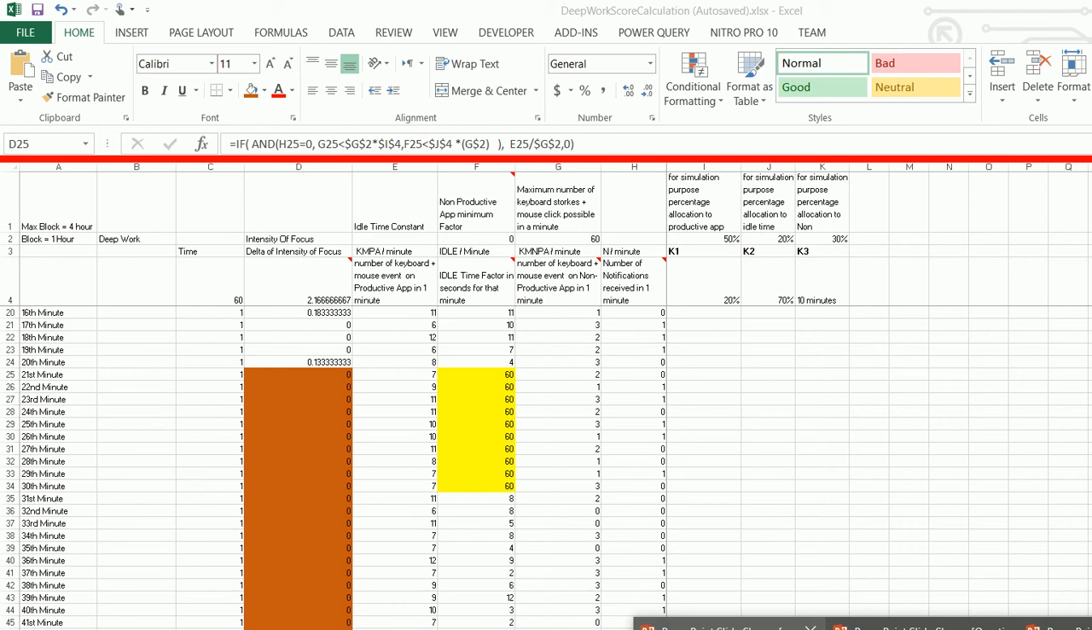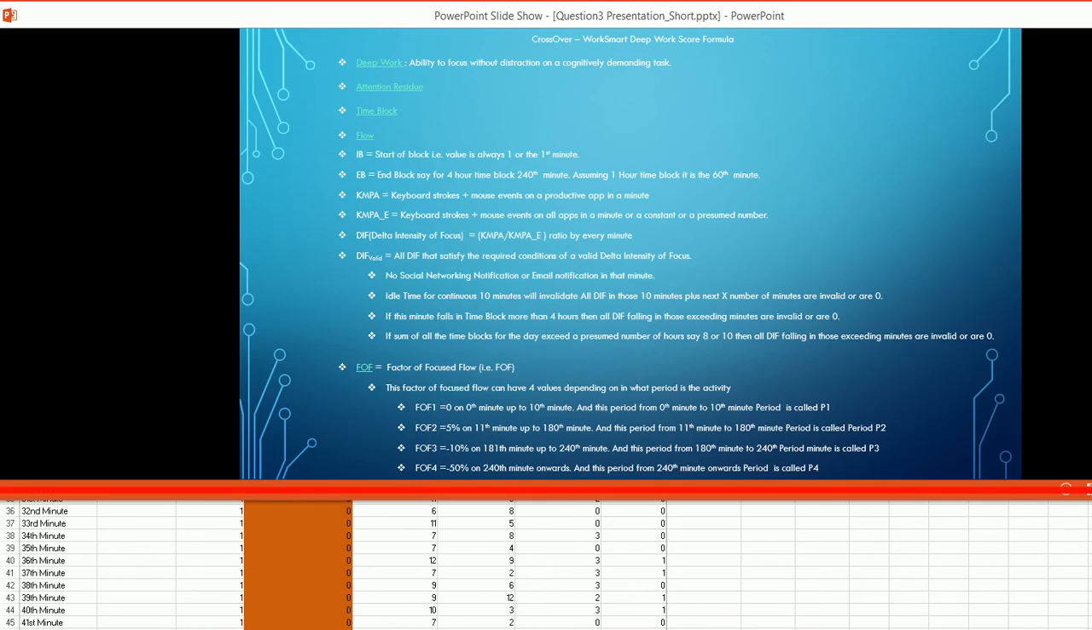Then, going back to the presentation, if this DIF falls into a time block of more than 4 hours, then all DIF falling into those exceeding minutes are invalid, or 0.